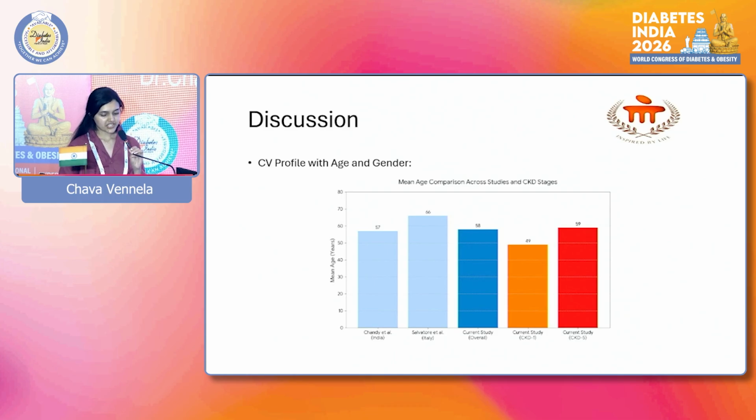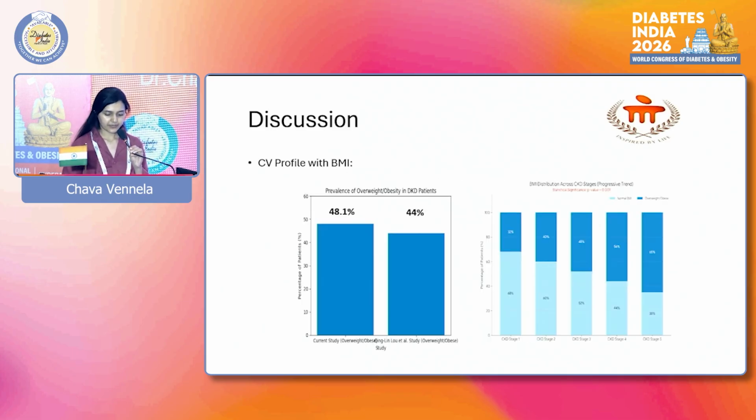CKD stage 1 patients had a mean age of 49, while stage 5 patients had a mean age of 59, suggesting that increasing age may contribute to progression and worsening of DKD. CV profile with BMI: patients were categorized as normal BMI and overweight or obese, and their distribution was analyzed across CKD stages 1 to 5.